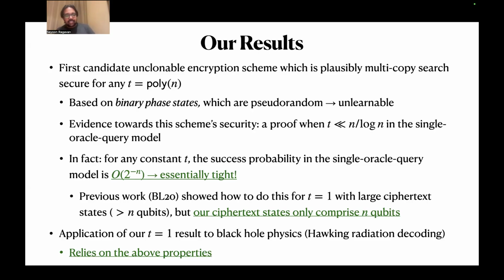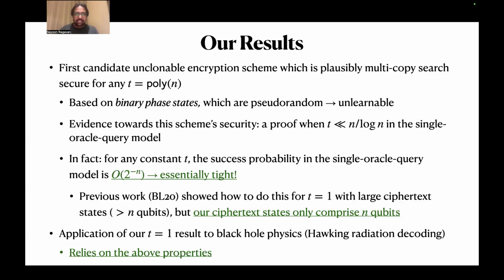And I want to note that the two properties that I mentioned above, the order of 2 to the minus n tight exponential bound, and the ciphertext states only comprising n qubits, are not just intellectual curiosities. They are actually vital for the application of our result to black hole physics. So we get a construction that achieves both of these, and that enables this application.